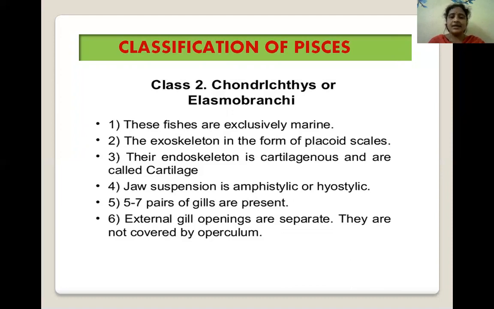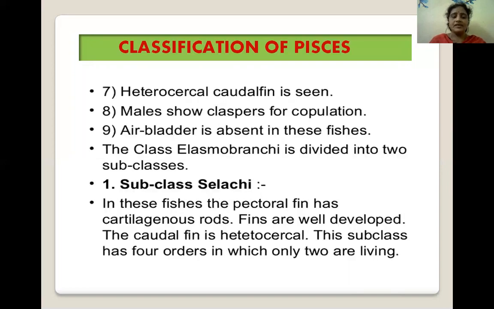Jaw suspension is amphistylic or holostylic. Next, gills. Five to seven pairs of gills are present in these Chondrichthyes. External gill openings are separate; they are not covered by the operculum. Next, a heterocercal caudal fin is seen in these elasmobranchs. Male shows claspers for copulation. The air bladder is absent in these fishes.